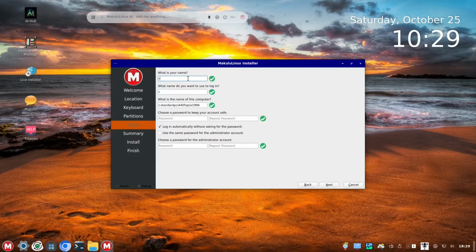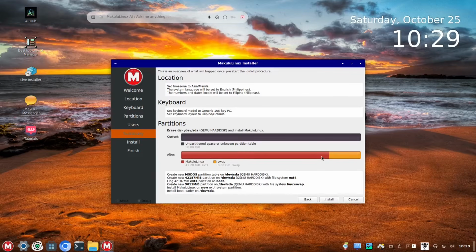Let's add some name. Let's use our brand and let's enter our super secret password. It will be just only 4 characters, and it will be asked every time we install, and it will be the same as the administrator. And then click next.